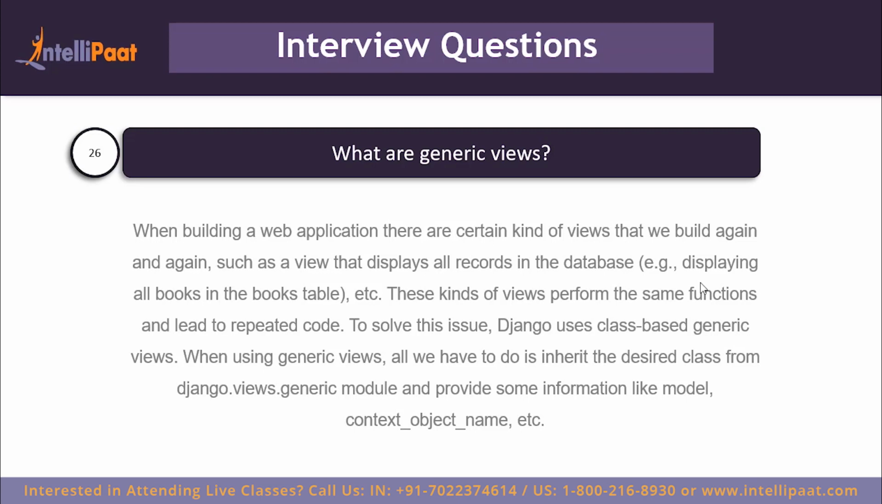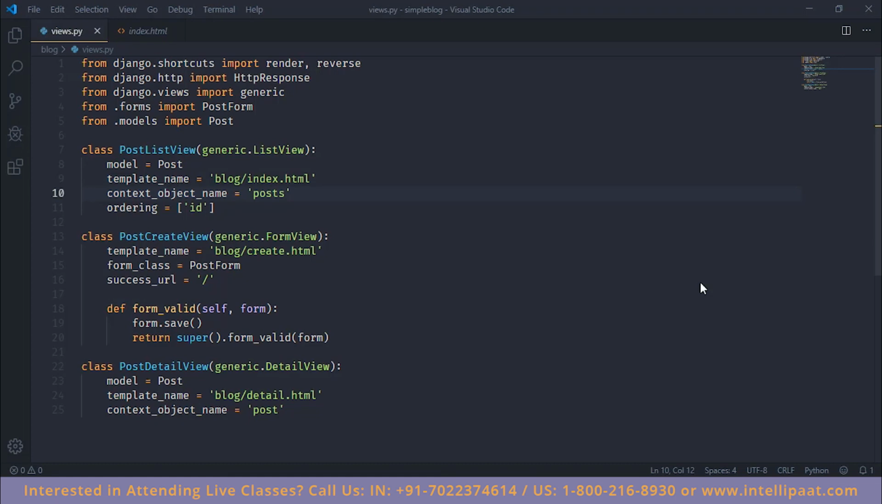Class-based views can be used by inheriting from the desired class from the django.views.generic module and providing some information, like the model we want to use, the context object name, etc. So for example, in our sample application we have a post list view. Its job is to get all the records from the database, pass them into the template, that is blog/index.html, and display all the records that it fetched from the database. For doing that we would typically need to instantiate the model, get all the records, then pass them into the template by building a context object.